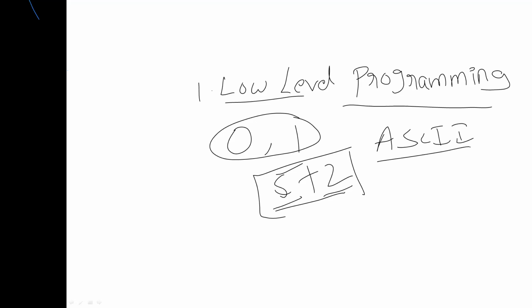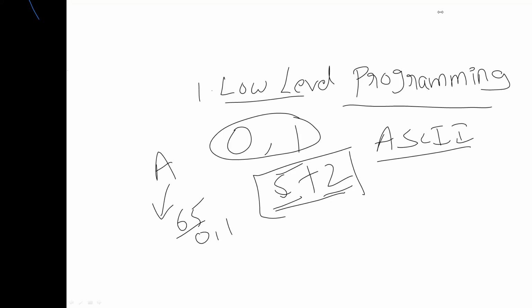Assume I want to work with capital A, it has the ASCII value 65. We convert this 65 into zeros and ones, and after that we give the instructions to the computer.